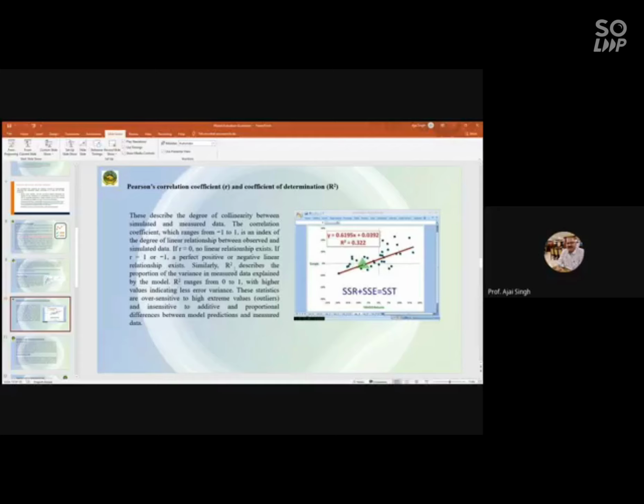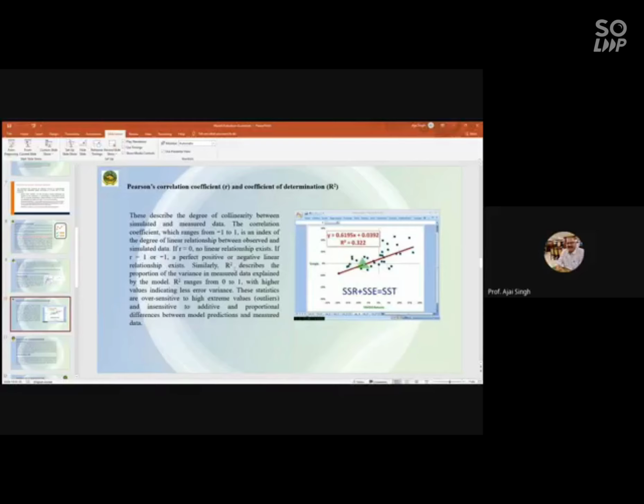These statistics are oversensitive to high extreme values, so you need to remove the outliers also. There is a debate whether you should remove the outliers or not, but I find that some of the recommendations say you should remove a few outliers. And one should also take care when using R square as a statistical criterion to evaluate the model.